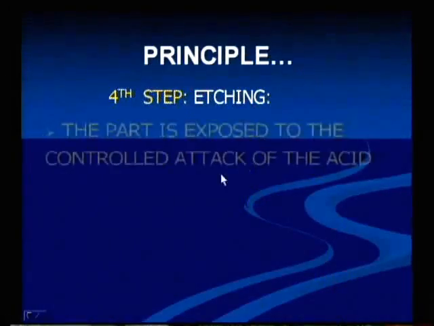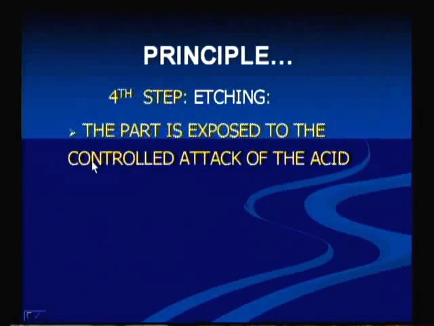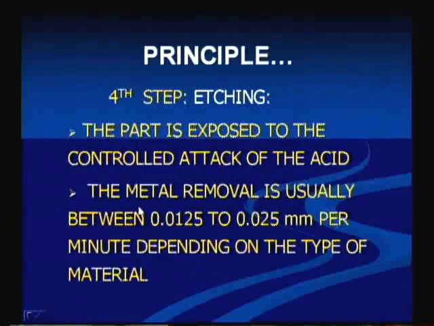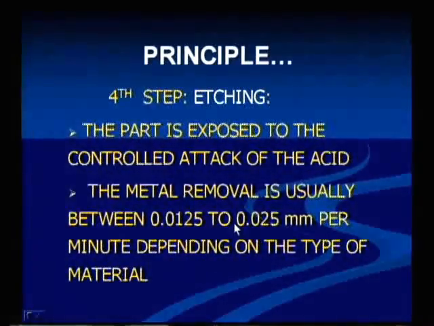In the etching solution, the etching operation takes place. So, what is this etching? The part is exposed to the controlled attack of the acid or alkaline, whatever it may be. It takes a certain time. The metal removal is usually between 0.0125 to 0.025 mm per minute, depending on the type of the material. That is 125 by 10,000, whereas 25 by 1000th of a mm of the material is removed. That is why we use this type of process compared to conventional machining.